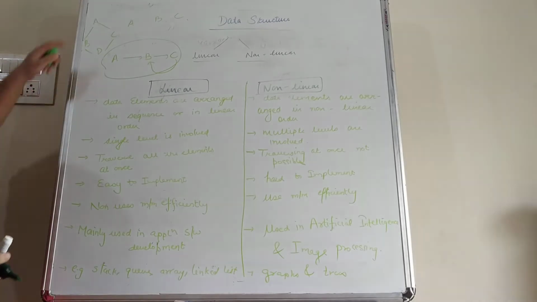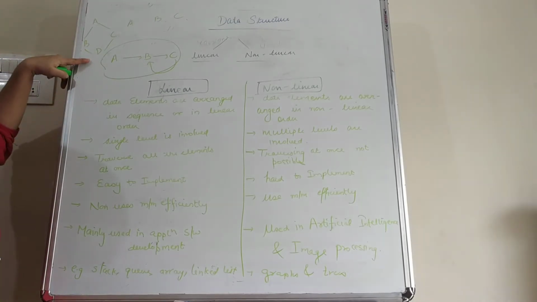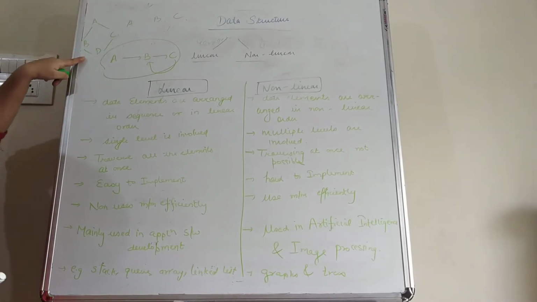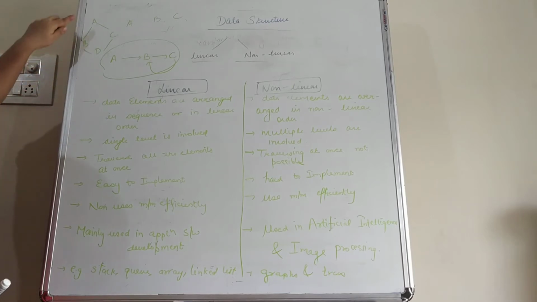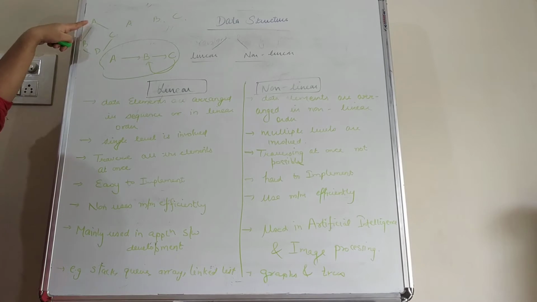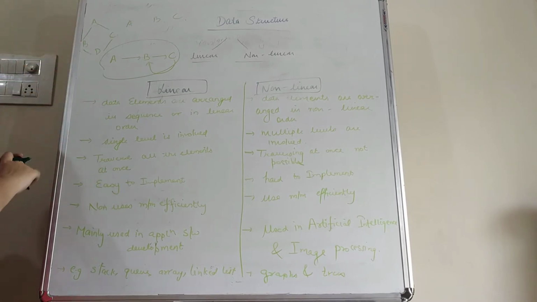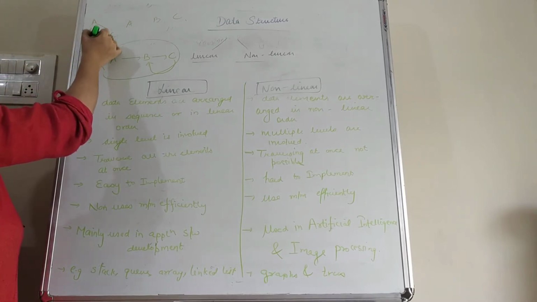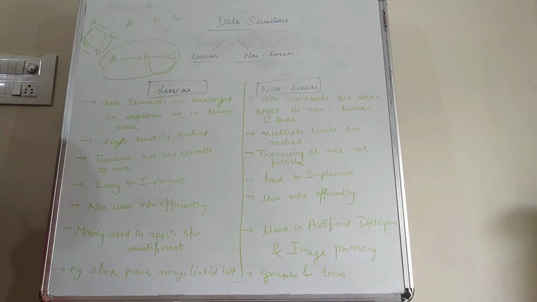So A is not directly connected with D. A is indirectly connected with D. Likewise, A can be directly connected with B and C. But if A wants to communicate with D, then either A will take this path or A will take this path. So that is a non-linear data structure.